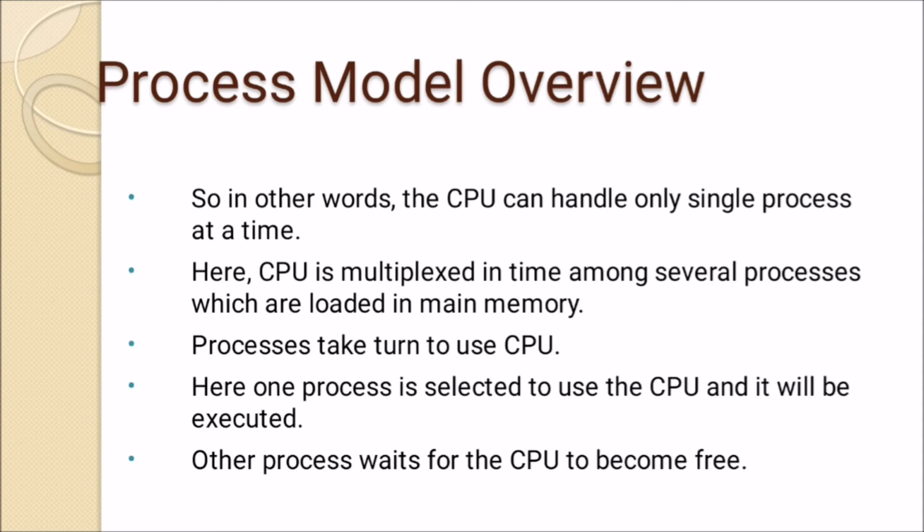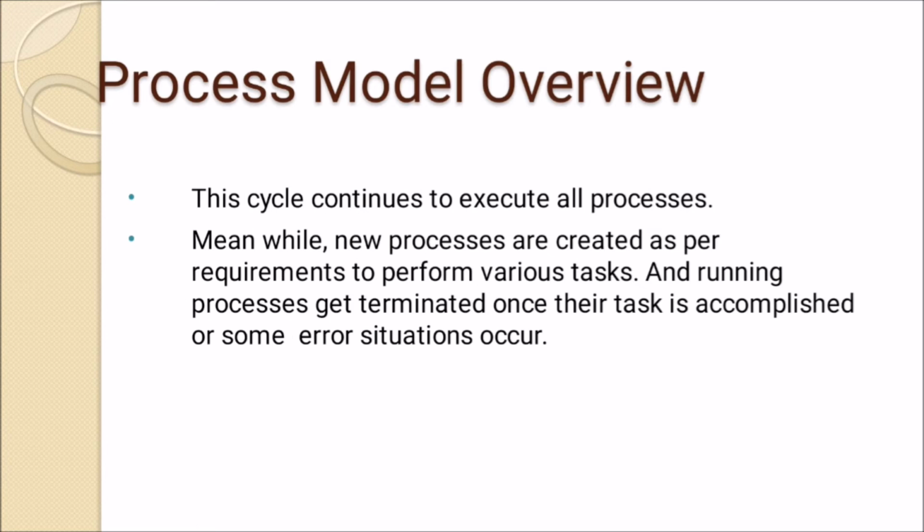Processes take turn to use the CPU. One process is selected to use the CPU and it will be executed. Other processes wait for the CPU to become free. This cycle continues to execute all processes. Meanwhile, new processes are created as per requirements to perform various tasks, and running processes get terminated once their task is accomplished or some error situation occurs.